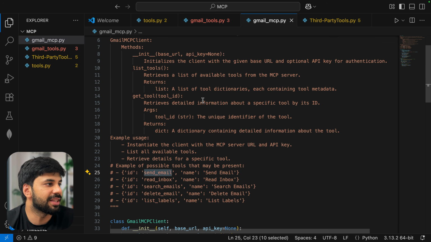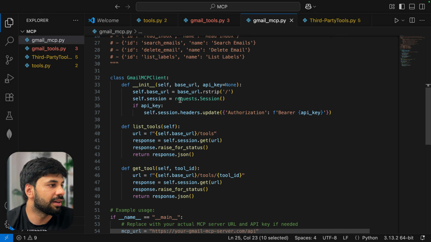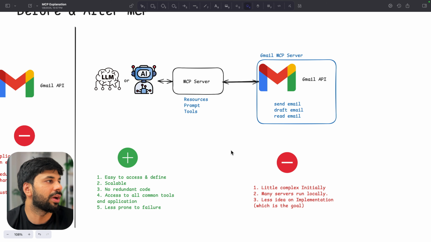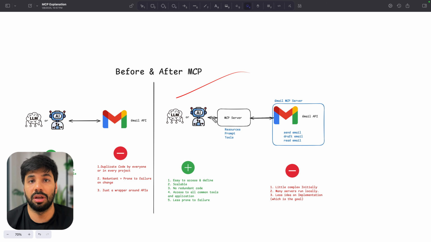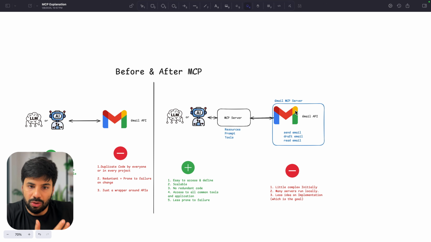I hope you do understand the same in depth. And this is all regarding your MCP, before and after MCP. And I believe this colorful diagram is pretty helpful. One thing more, if you have your own application, then you will not be able to use MCP, because you will have to define your MCP.